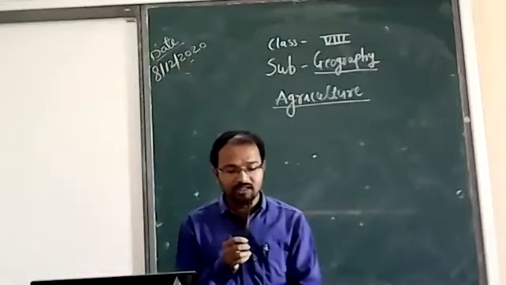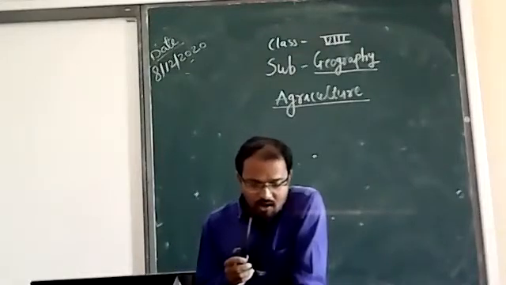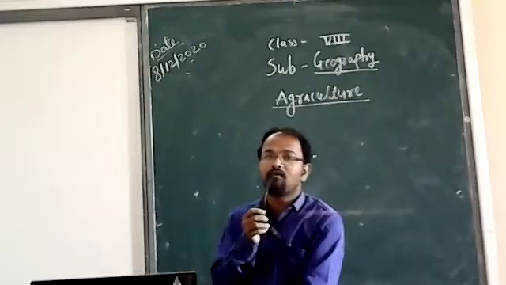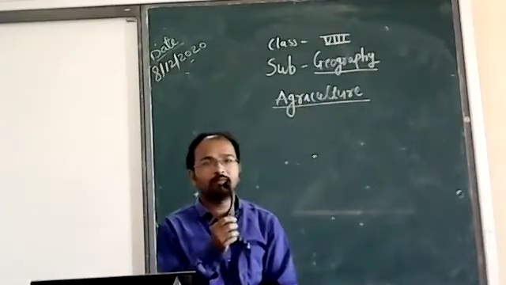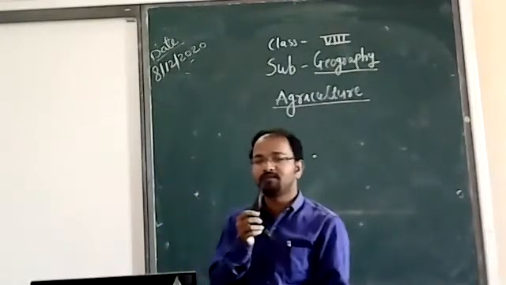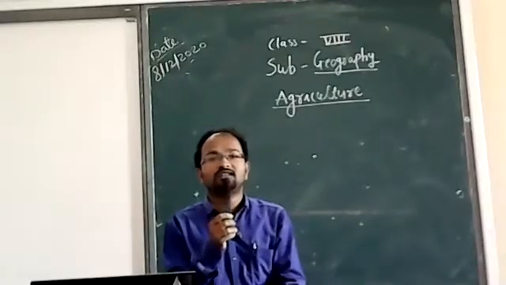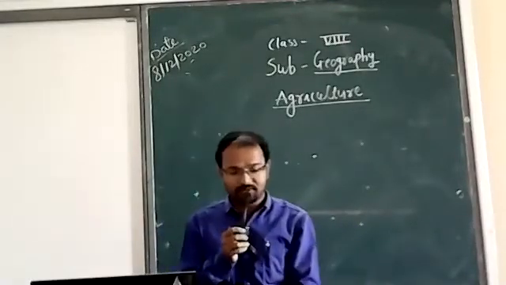Then next is viticulture, which means cultivation of grapes. V for wine. Wine comes from grapes, so viticulture means cultivation of grapes.